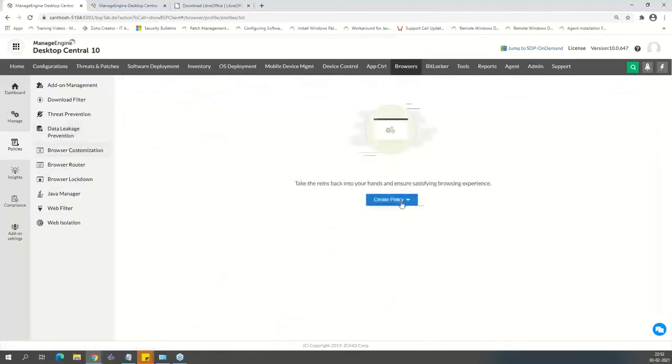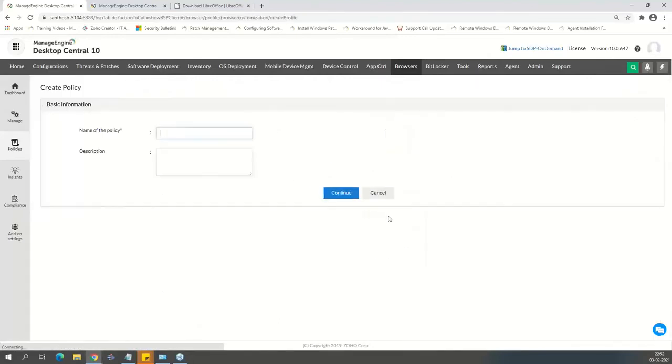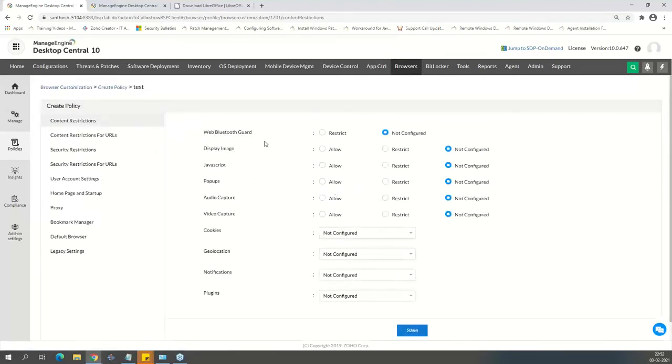Browser customizations as well. You can create different customizations for the browsers. Things like web Bluetooth guard, it's important. This gives access to all your Bluetooth devices that are around your computer. So URLs that can use your Bluetooth can take information from other sources as well.